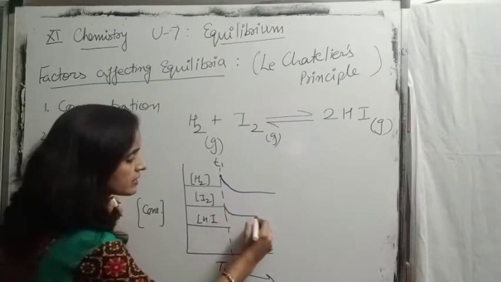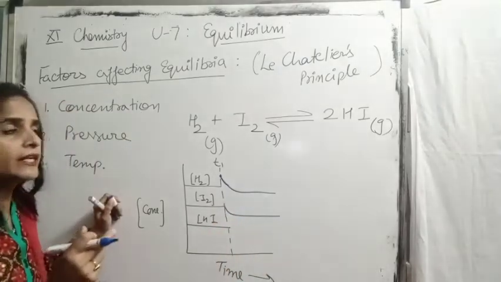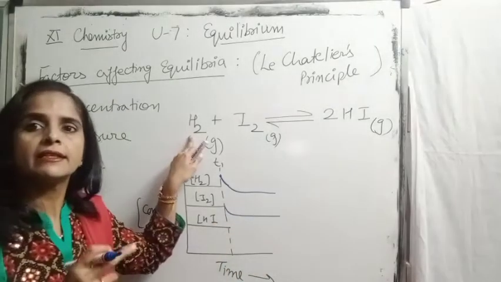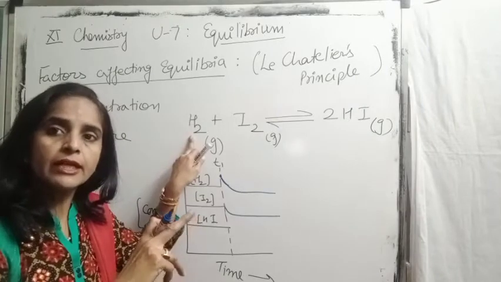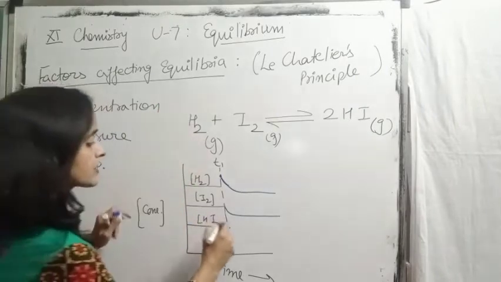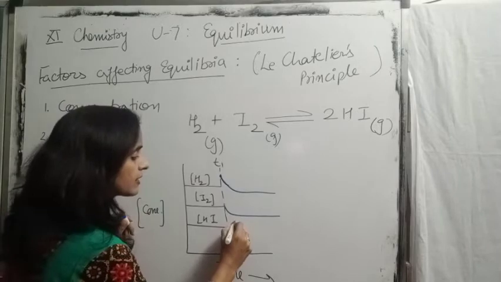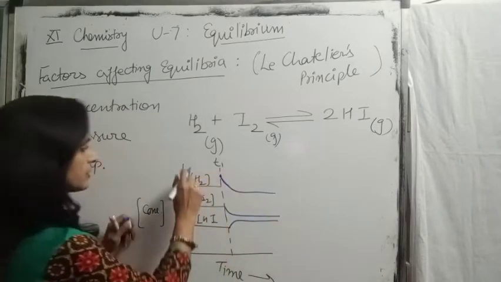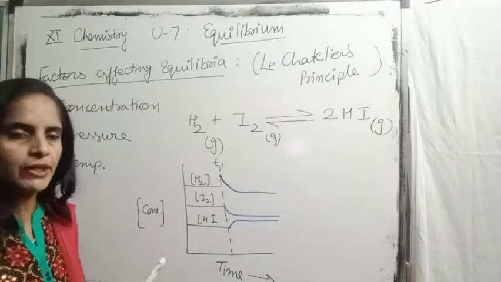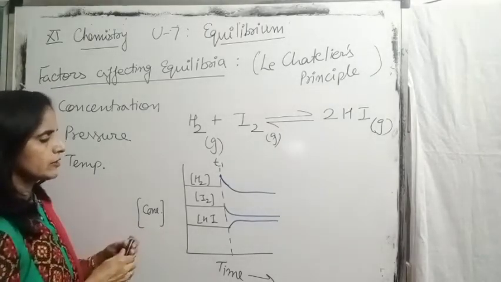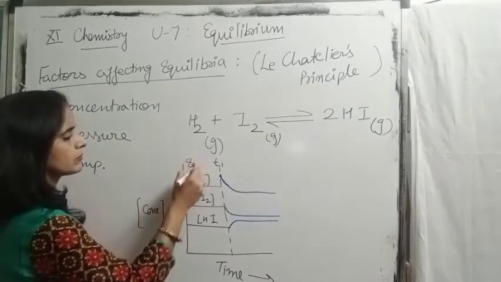The concentration of iodine will start decreasing, and when we add more reactant, they react at a faster rate and we get more product. The concentration of HI will start increasing. So this was the initial stage when the reaction was at equilibrium.